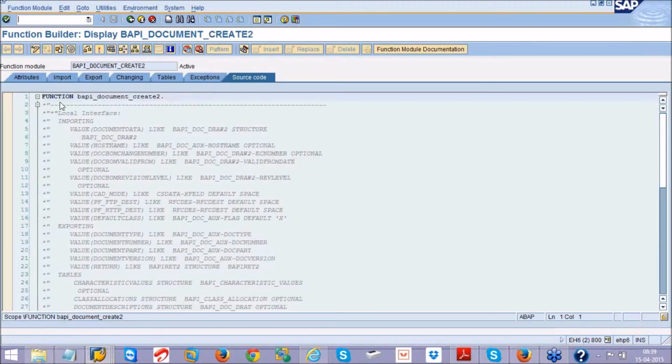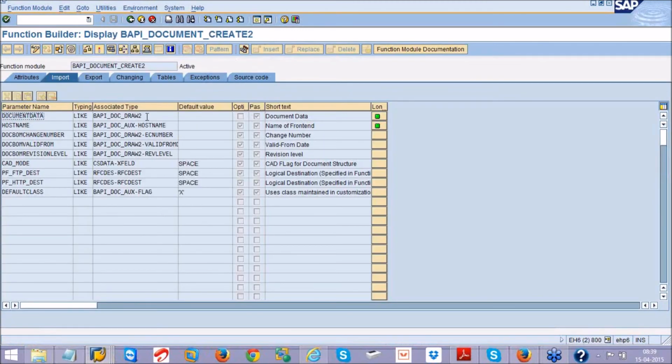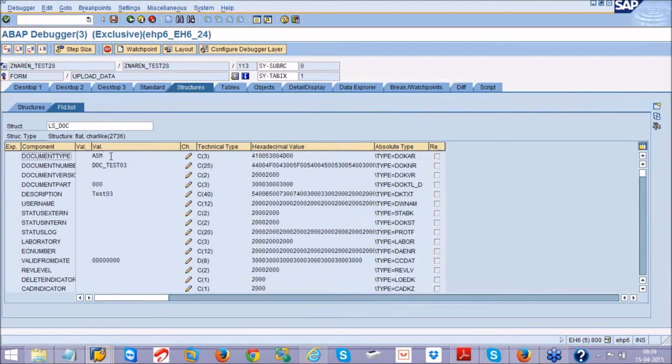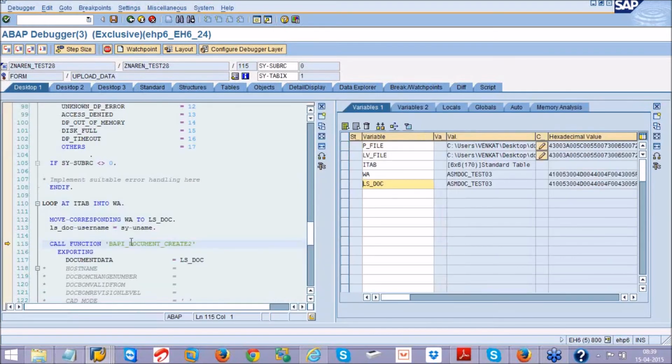It's an importing parameter. You can see document data has a structure, BAPI_DOC_DRAW2. So in that structure I am passing the data whatever I filled in. In LS_DOC, we filled in document type, document number, part, and test 03 as the description. In the next step I am also providing the username. Username is user15. Then I am calling the BAPI document create to function module.